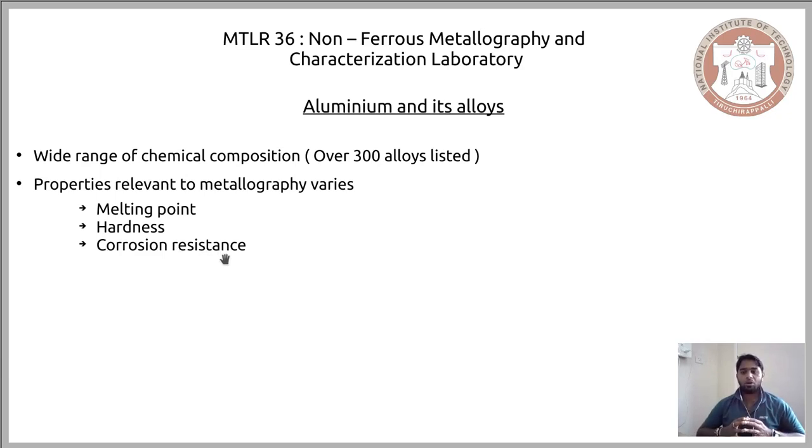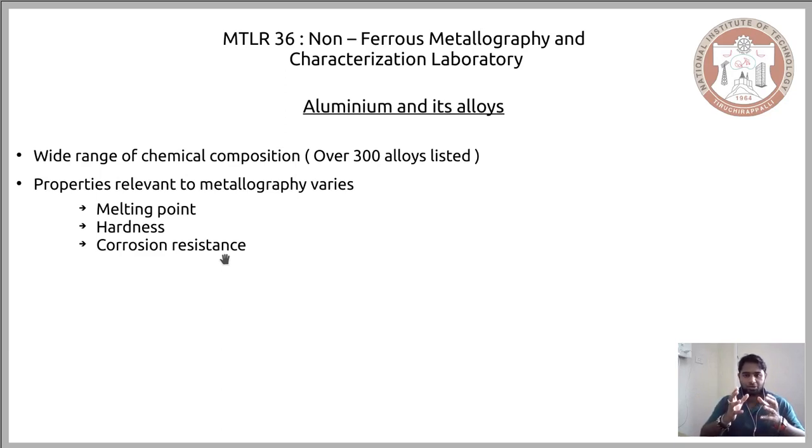Now again, depending on the alloying element that constitutes a particular aluminum alloy, the hardness of that alloy would vary. When you have a softer aluminum alloy, you can no longer use mechanical polishing techniques. You have to go for another alternative, and the best alternative for us is the electropolishing technique. However, among the same aluminum alloys, there are other combinations of alloying elements that would present another alloy which is quite hard, and you can use regular mechanical polishing techniques.